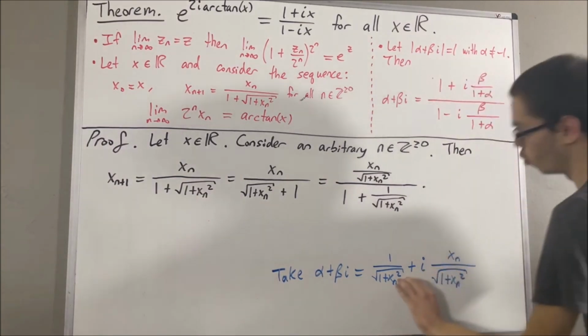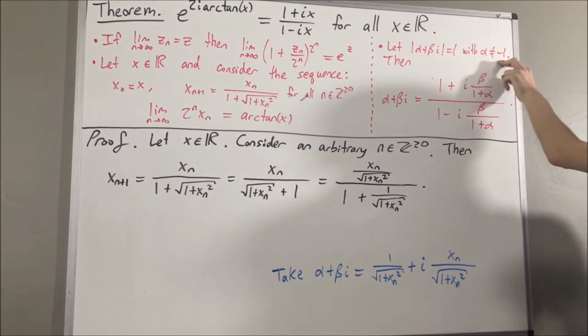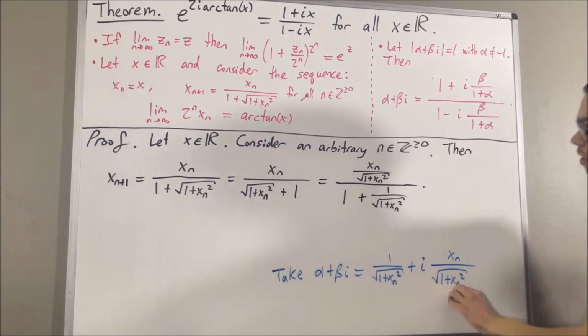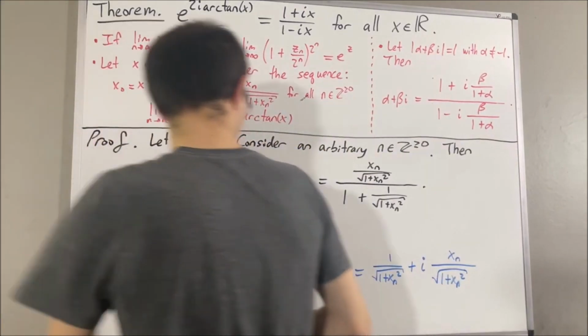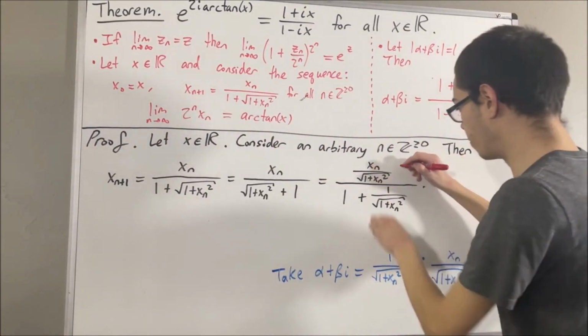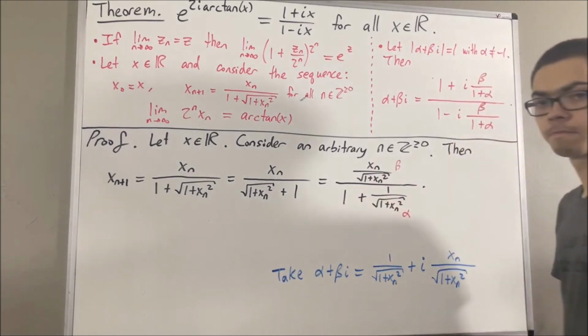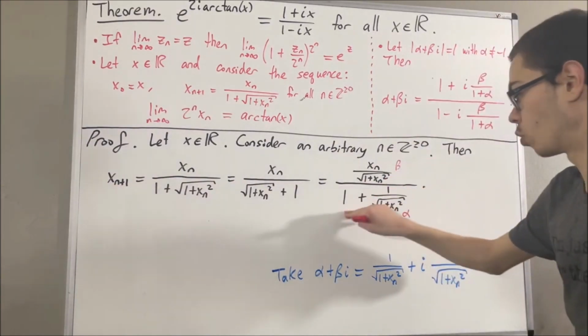And certainly the real part of this complex number is not equal to negative 1. Therefore, with this choice of alpha plus beta i, this equality holds. Now notice, this is beta, and in the denominator we have 1 plus alpha. So x_{n+1} is equal to beta over 1 plus alpha.